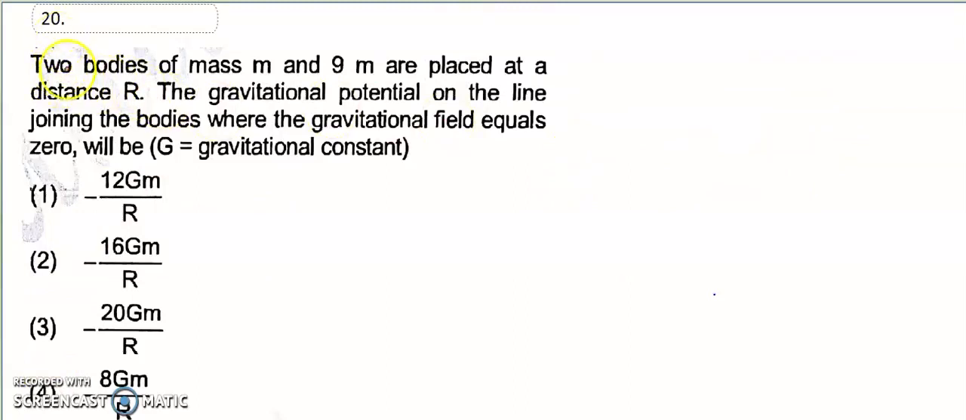Look at the 20th question: two bodies of mass m and 4m, sorry, 9m. So this is m that he has given, and the other he has said 9m. These are placed at a distance r. At what distance has he placed them? r.